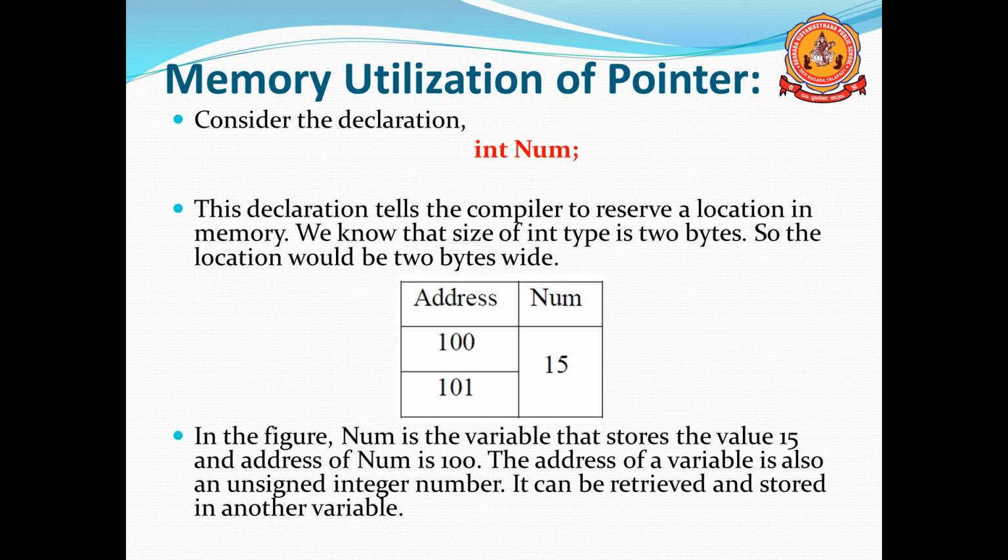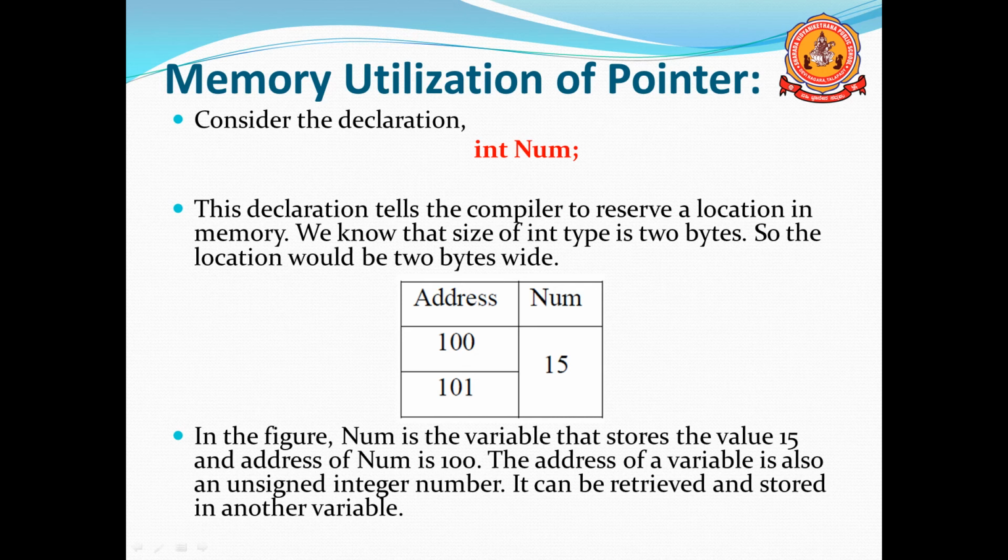We know that the size of int is 2 bytes. See, I told you character is 1 byte, int 2 bytes, float 4 bytes and double 8 bytes. Here the size of the int is 2 bytes. So if you see the table here, the address is given as 100 and 101. Not always the same, it will be different. It's a unique number. For identification purposes I used 100 and 101.